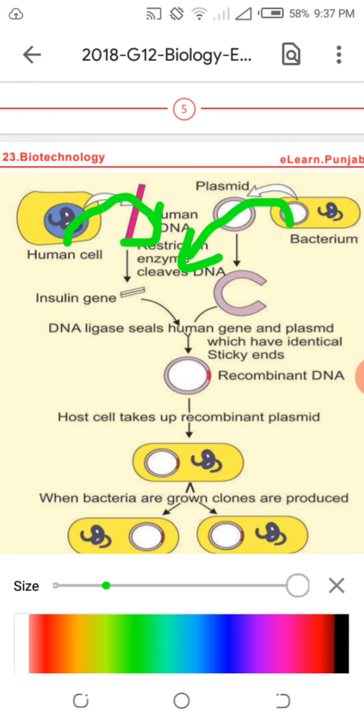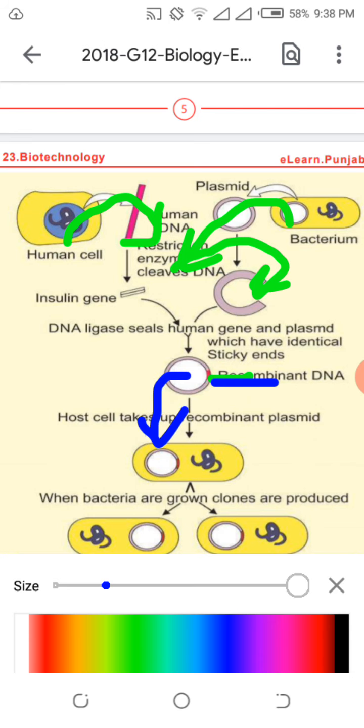For example, you want to remove that gene from the pancreas islets of Langerhans to form insulin. You will transplant it, and how will you cut the gene? By enzyme. Restriction endonuclease is the name of the enzyme, and you will transplant this gene of interest to the plasmid, and you will cut the plasmid part as well, and you will join both genes by another enzyme, ligase. So ligase enzyme is used, and then you will inoculate once again this